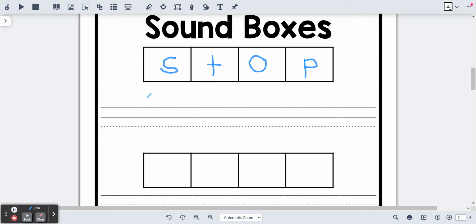Great job. Now, right below, on your mapping grid, we're going to write the word out together. We're going to write the whole word for the word stop. Now you do it. Great job.